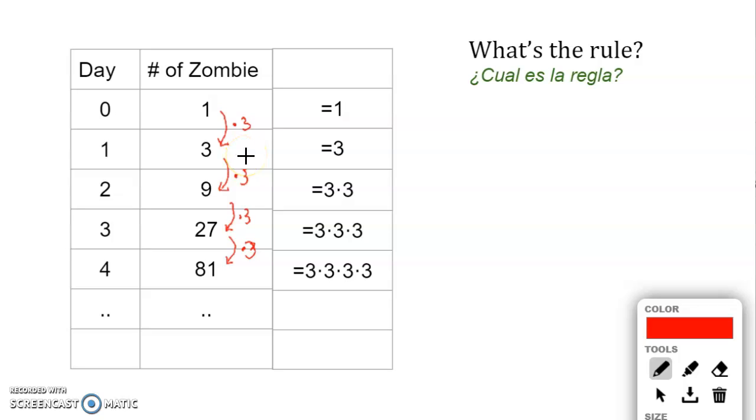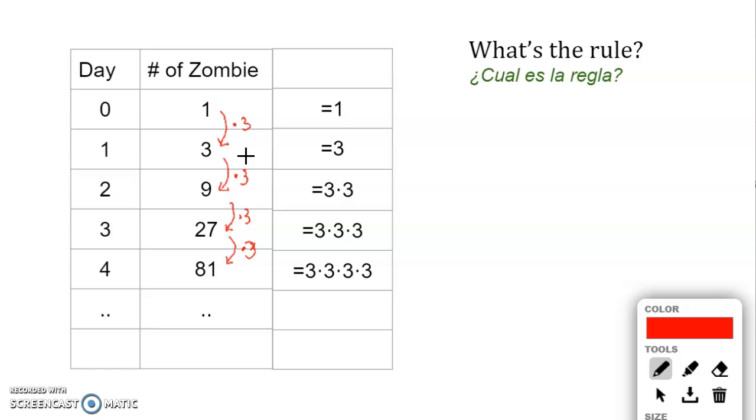Here, the previous number was 1, we multiply by 3. To go from here to there, the previous number was 3, and then we multiply by another 3. So you got 3 times 3. To go to here, the previous number was 3 times 3, and then we multiply by yet another 3. And then 3 times 3 times 3 represents the previous number, and then we multiply by an additional 3.